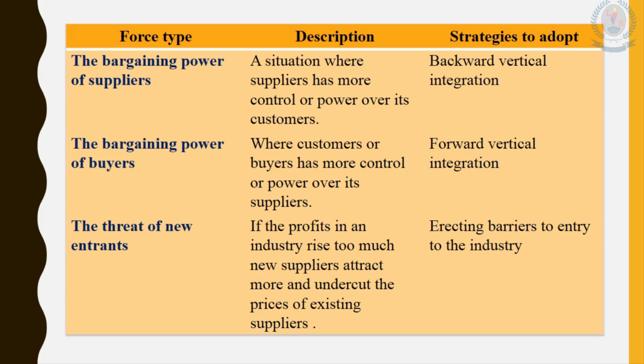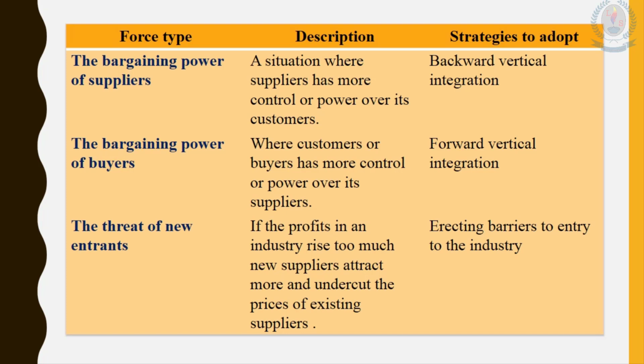Then the buyers can buy more and more different types of sweet products. Then what will happen to the price? Price decreases because there are so many suppliers of that product.